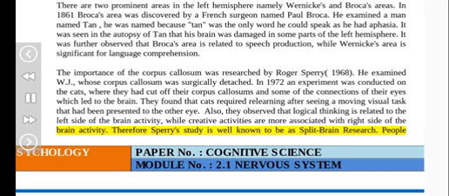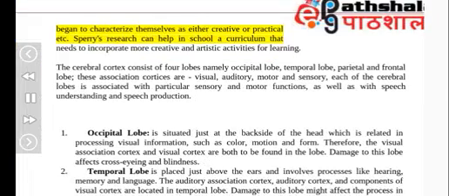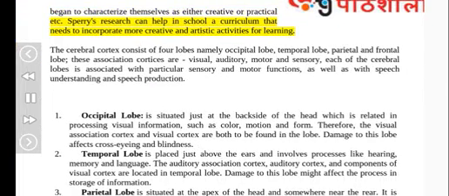People began to characterize themselves as either creative or practical, etc. Sperry's research can help in school curriculum that needs to incorporate more creative and artistic activities for learning.